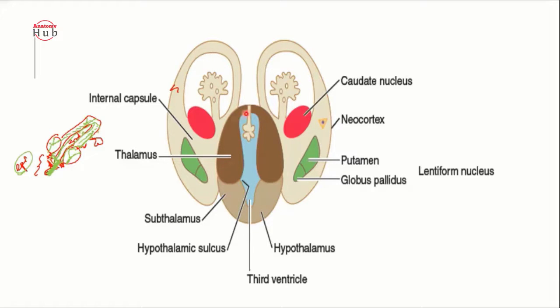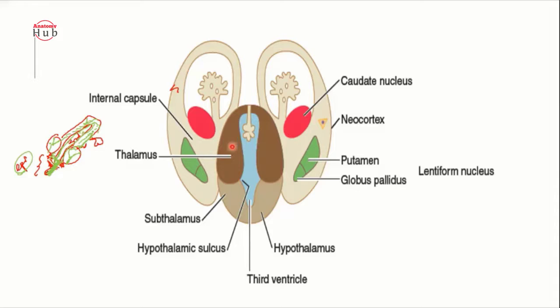And this is your two thalami. In between them, you will find the third ventricle. Whatever structures invaginate into the third ventricle will form your tela choroidea, and this is your choroid plexus, which actually forms your cerebrospinal fluid. So the thalamus is actually derived from your alar plate.